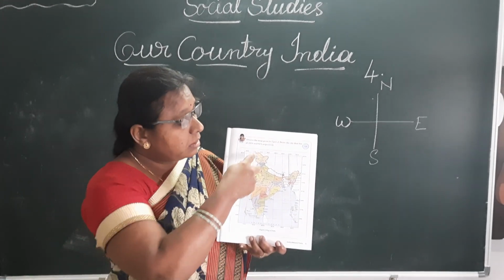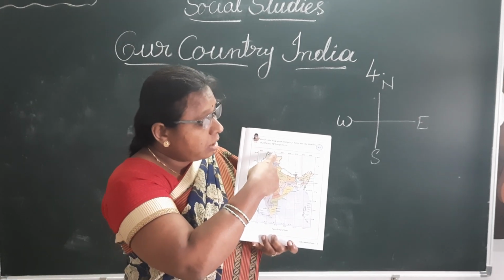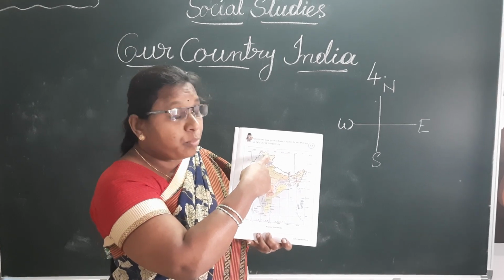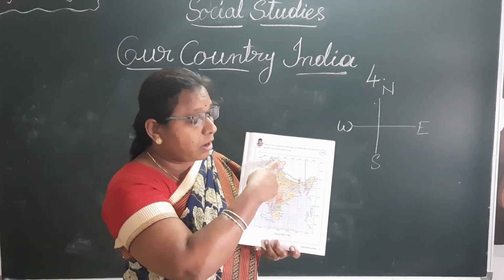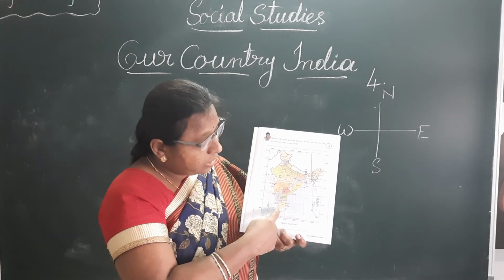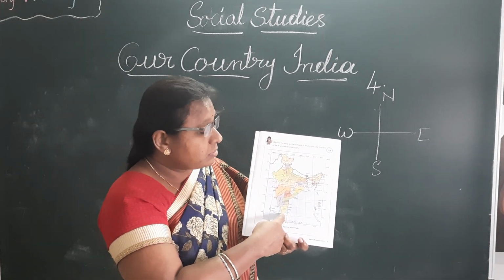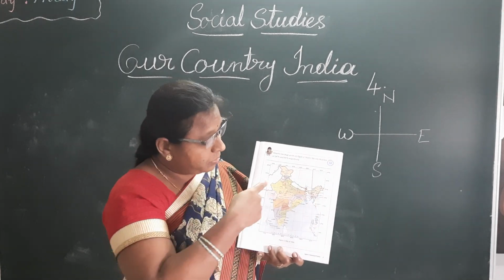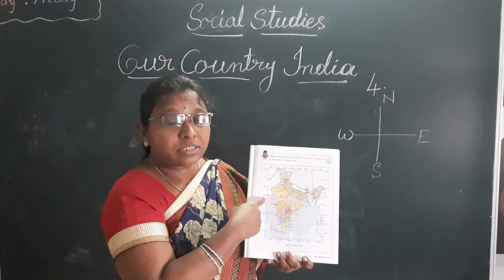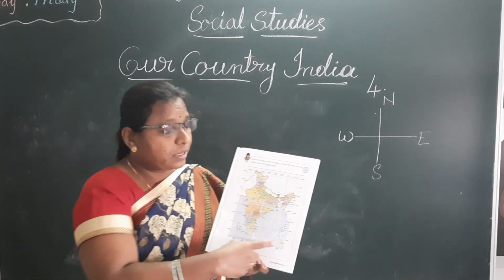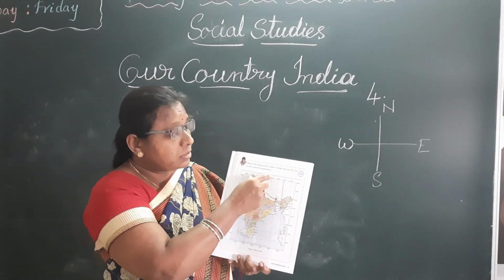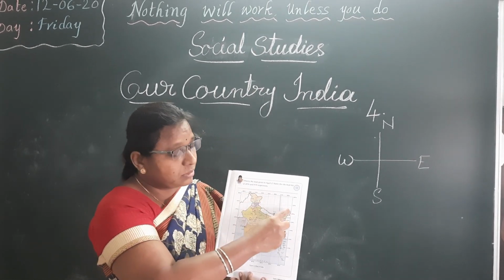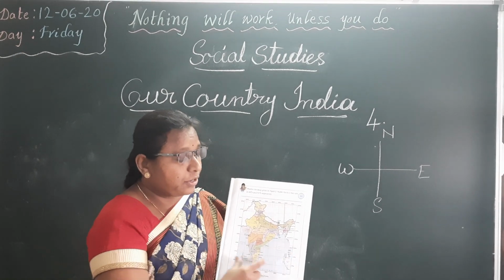Now we see states. On the north side, at the topmost of the north, we can see Jammu and Kashmir. It is the first state on the north side. On the south side, Tamil Nadu. On the east side, the first state is Arunachal Pradesh. On the west side, the first state is Gujarat. These are the first states at the edges of the India map.